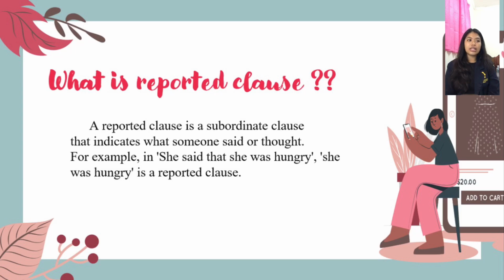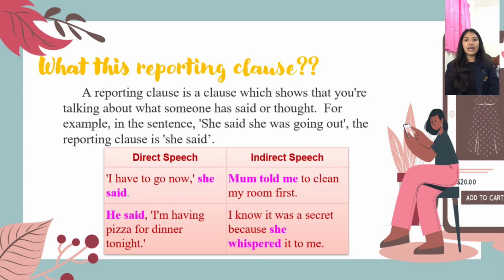And what is a reporting clause? A reporting clause is a clause which shows that you are talking about what someone has said or thought. For example, in the sentence she said she was going out, the reporting clause is she said.